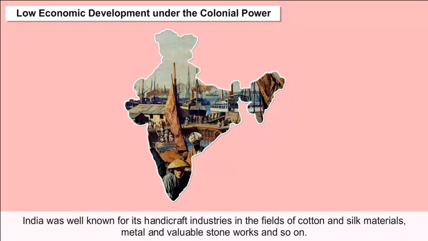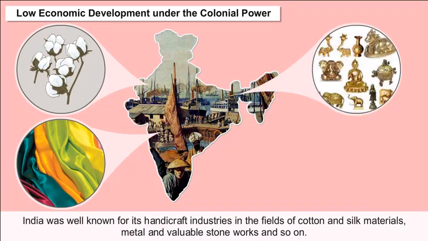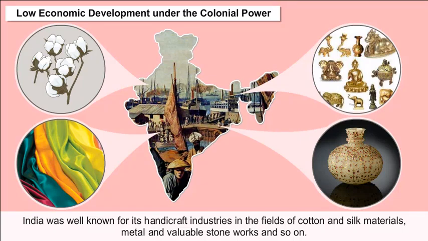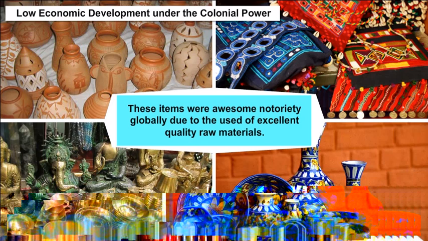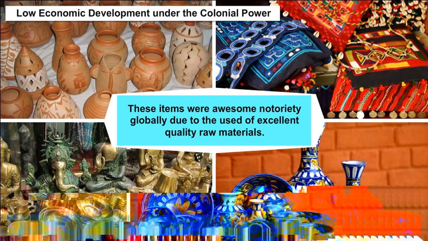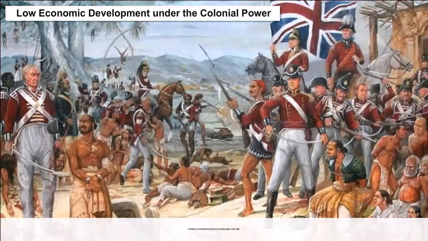India was well known for its handicraft industries in the field of cotton and silk materials, metal and valuable stoneworks, and so on. These items had awesome renown globally due to the use of excellent quality raw materials.